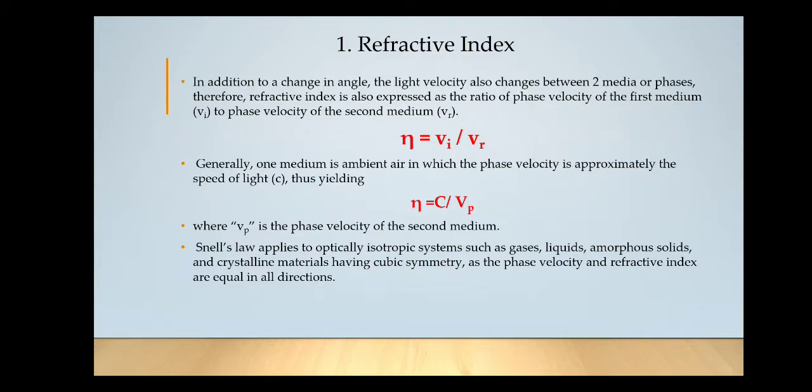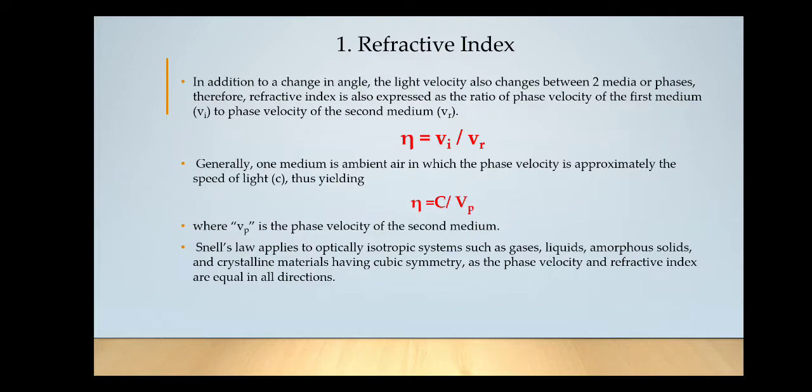And in general, the first medium is always air, right? So Vi will be replaced by C. Why? Vi we consider as air always, or vacuum. So here we can replace Vi by C, that is speed of light in vacuum, and Vr is taken as Vp, where Vp is phase velocity of second medium.